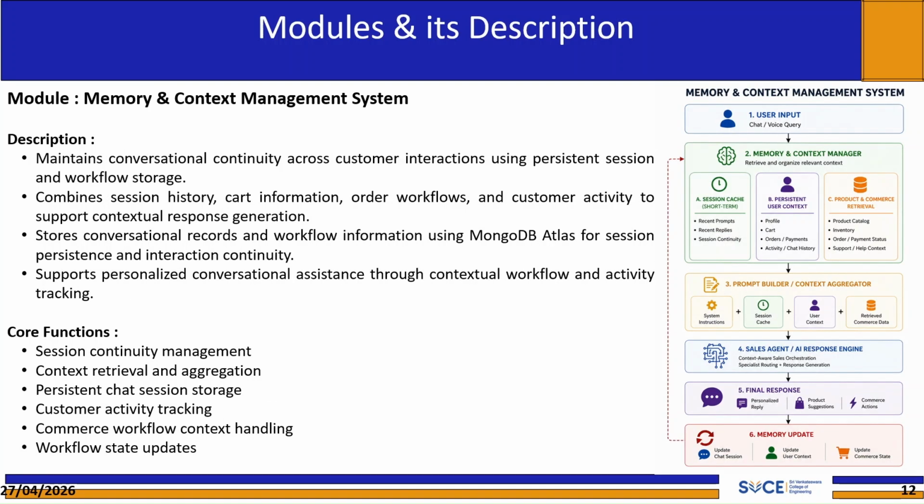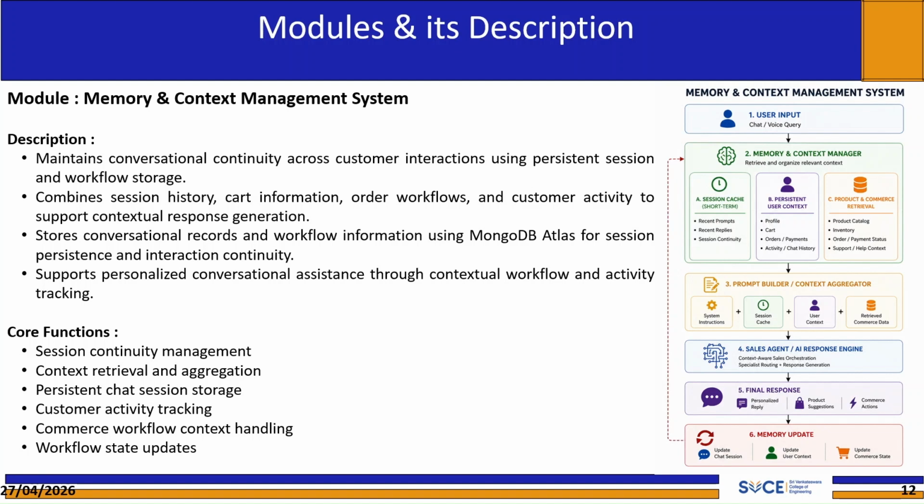Module: Memory and Context Management System. The second module is the Memory and Context Management System, responsible for giving the platform its persistent, stateful nature. Every interaction a customer has is stored in MongoDB Atlas, including full message history, cart state, active orders, and customer activity logs. When a new interaction begins, this module retrieves the relevant context and injects it into the orchestration workflow, enabling seamless conversational continuity across sessions.